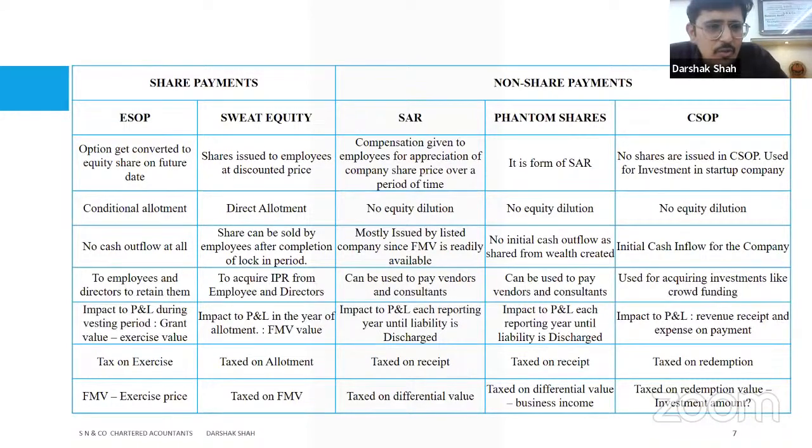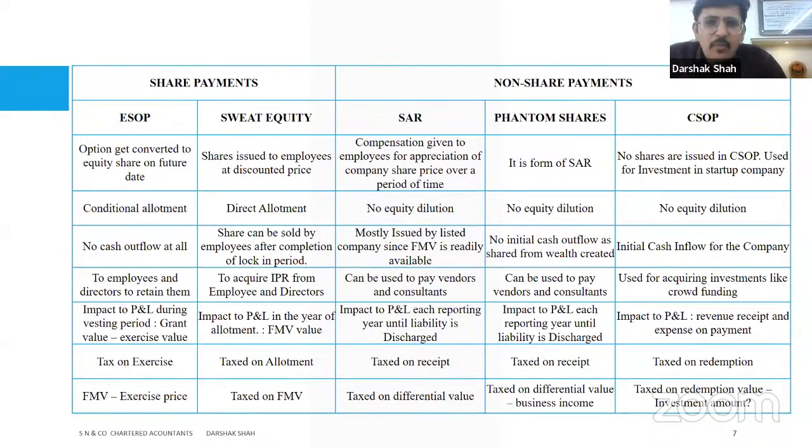When we go to ESOPs, as we spoke, it's an option that gets converted into equity at a future date. It's a conditional allotment which happens. No cash flow at all. So initially you don't have to incur any cash flow. It is given to employees and directors to retain them. And for the P&L, what happens is you arrive at a grant value. So at the grant date, you arrive at a particular value, and you also decide what the exercise price is which you are going to recover from the employees.